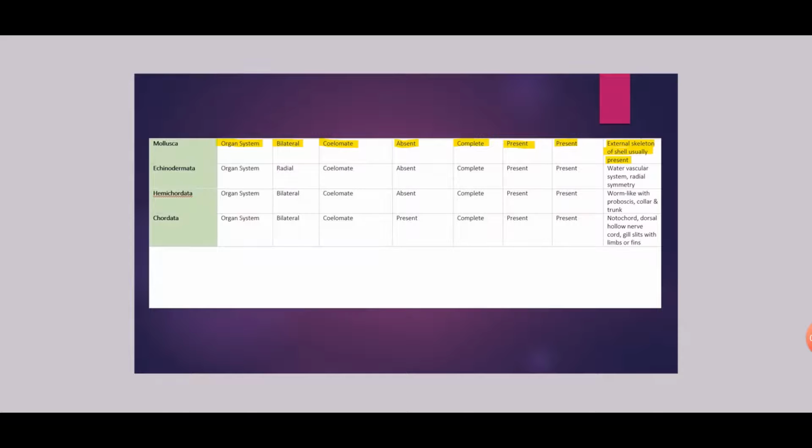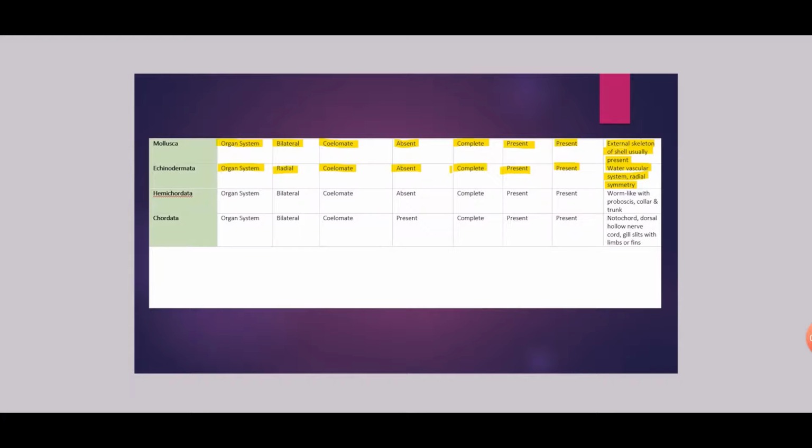Next phylum is phylum Echinodermata. They have organ system level of organization. They are radial in symmetry. Body cavity is coelomate. Segmentation is absent. Digestive system is complete. Circulatory system is present, respiratory system is also present. Distinctive feature is water vascular system and radial symmetry.